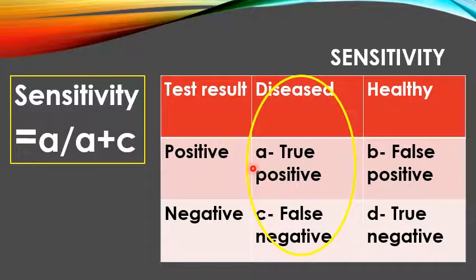For academic purposes, how do you remember it? We all know that sensitive people or stressed out people will have more diseases. So like this you can remember. Sensitivity is also known as the true positive rate. So it is the true positive cases divided by the total number of diseased people in that population. That will give you the sensitivity.